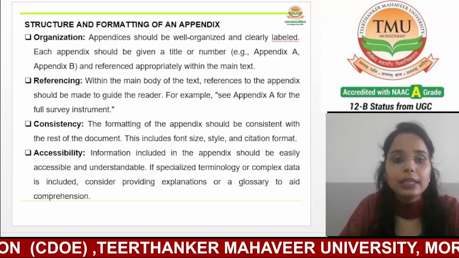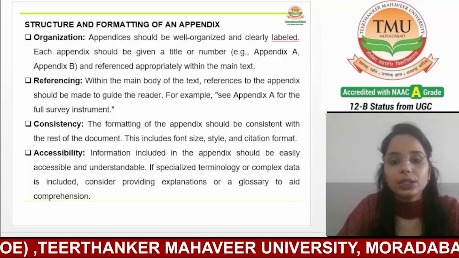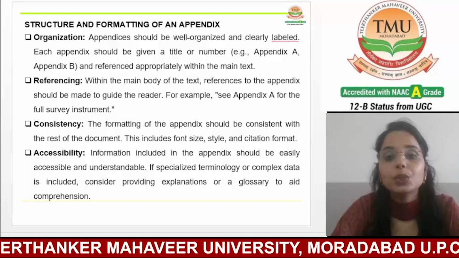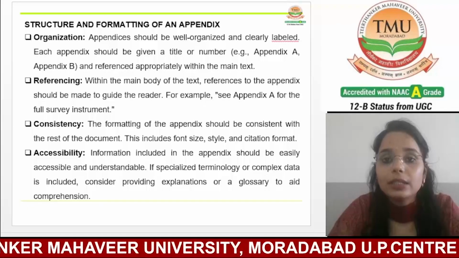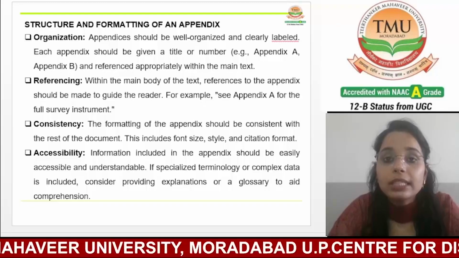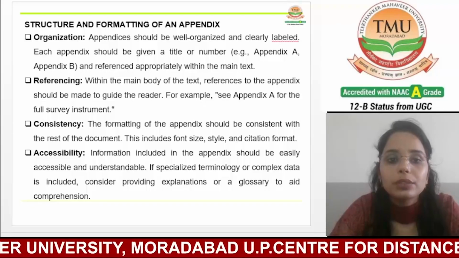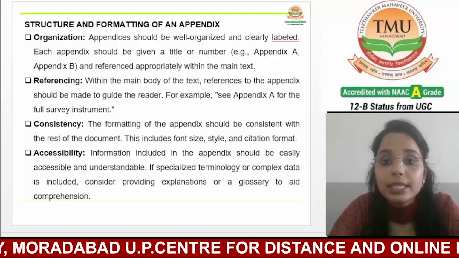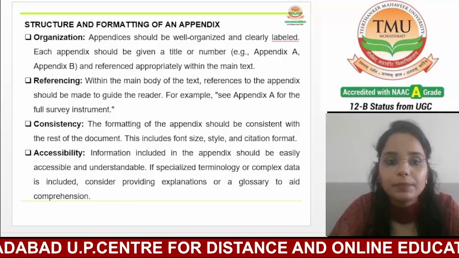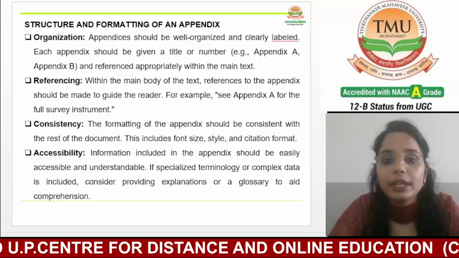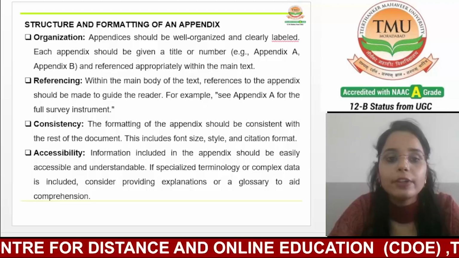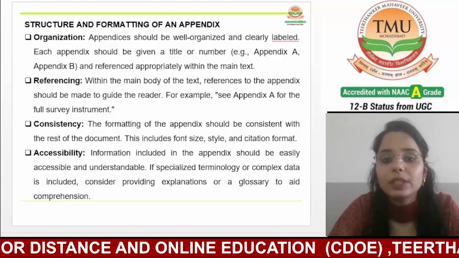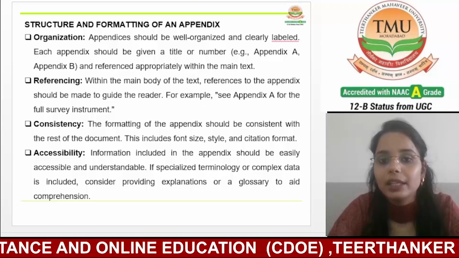So, the first one is organization. An appendix should be meticulously organized to facilitate ease of use. Each appendix should be clearly labeled with a distinct title or number to differentiate between multiple appendices and to enable readers to locate the specific supplementary materials quickly.